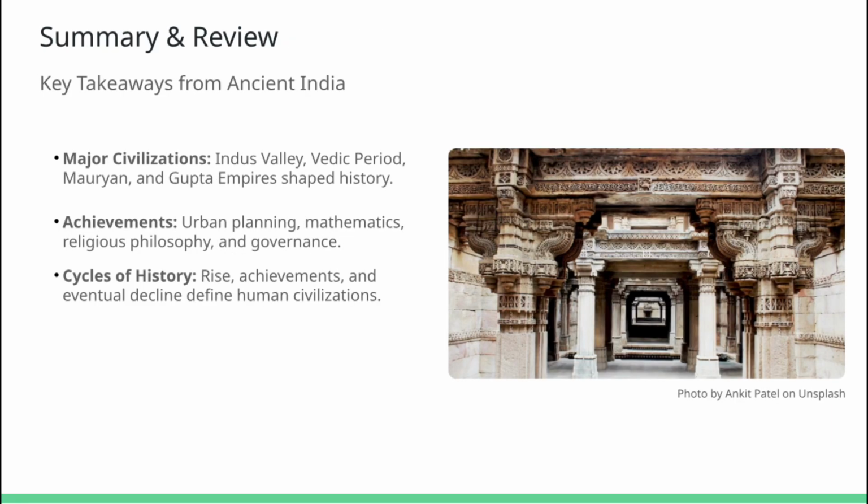Let's recap our journey. We saw the urban genius of the Indus Valley, the foundational texts and societal frameworks of the Vedic period, the sweeping governance and Buddhist zeal of the Mauryan Empire, and finally the cultural and scientific pinnacle of the Gupta Empire. Each civilization had its moment of glory, and each fell to a mix of internal challenges and external pressures. History repeats itself in cycles, reminding us that no empire stands forever.